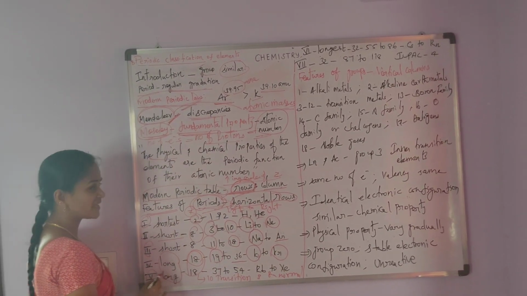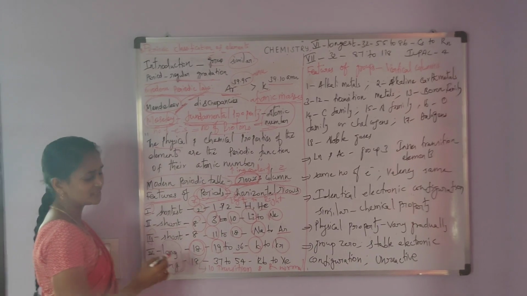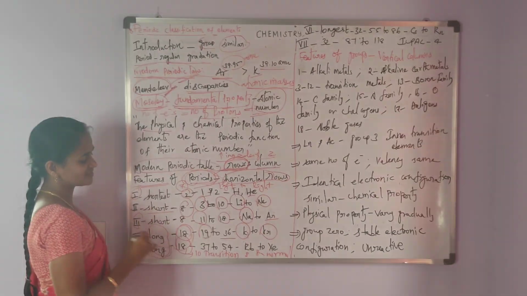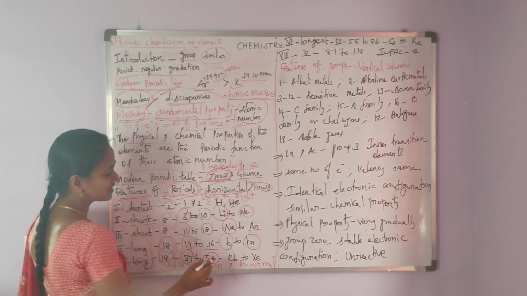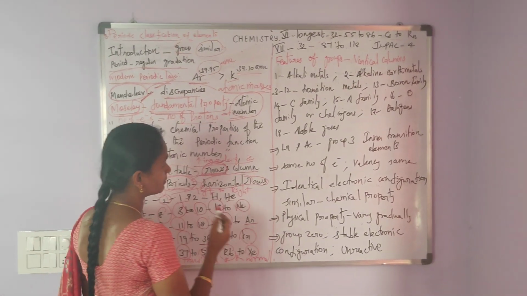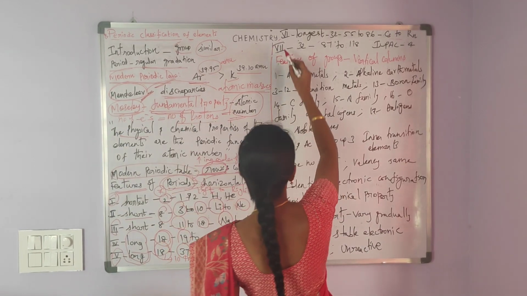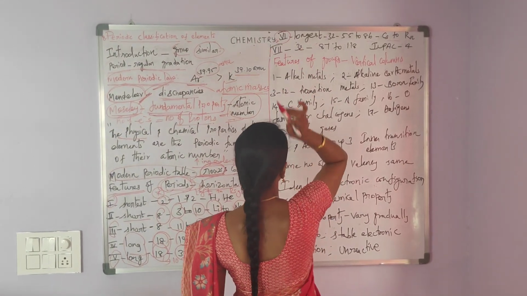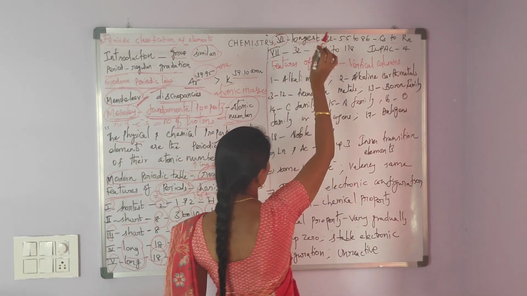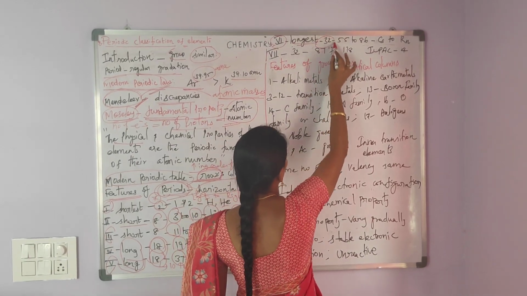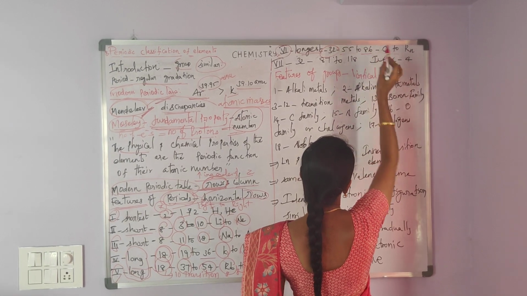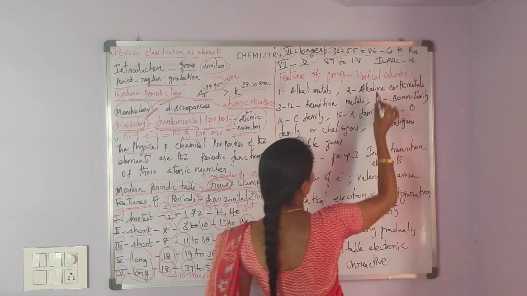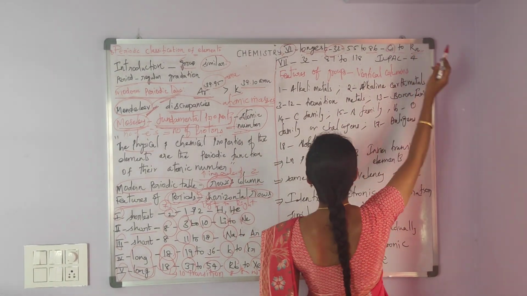And then the fifth period is also a long period. It contains 18 elements, atomic number from 37 to 54, the elements from rubidium to xenon. Next, we are moving to the sixth period. It is the longest period. It contains totally 32 elements, atomic number from 55 to 86, the elements from cesium to radon.